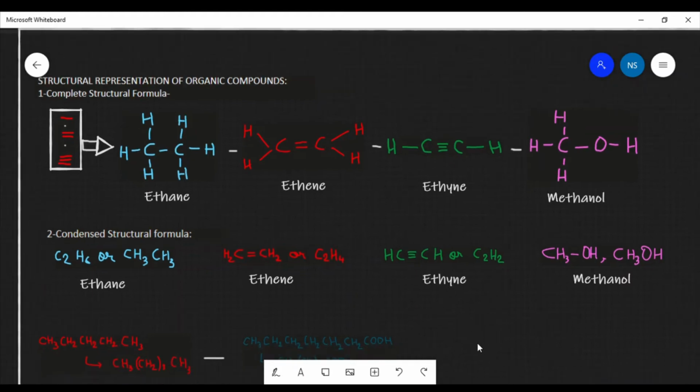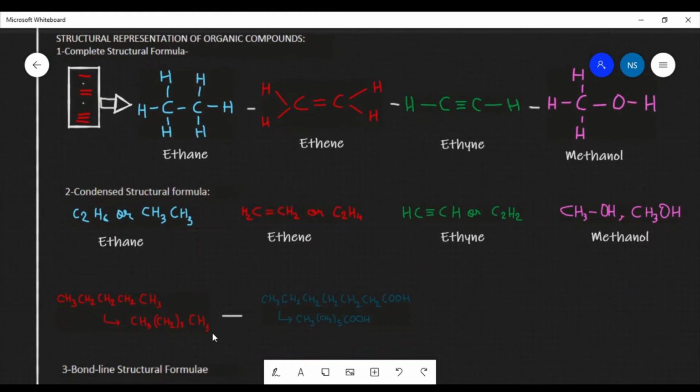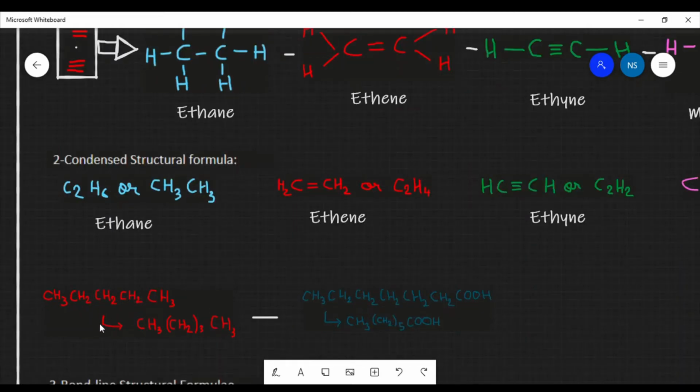Now, as I told before, there might be bigger compounds also. So let us take this long chain. Here we see that there are 5 carbon atoms and a lot of hydrogen atoms. So the compound is CH3, CH2, CH2, CH2, CH3. What we did here is that this CH2 was repeating many times, so we put it inside a bracket and wrote the number of times it was repeated.